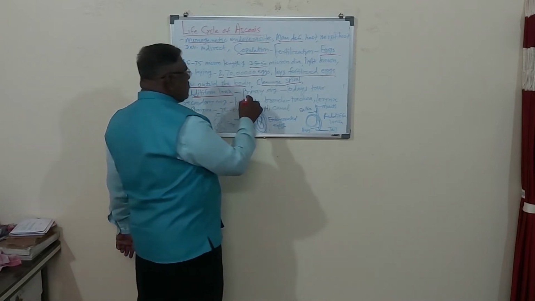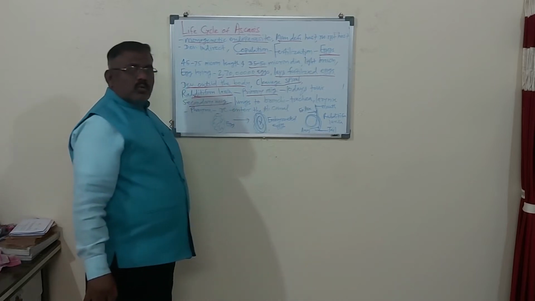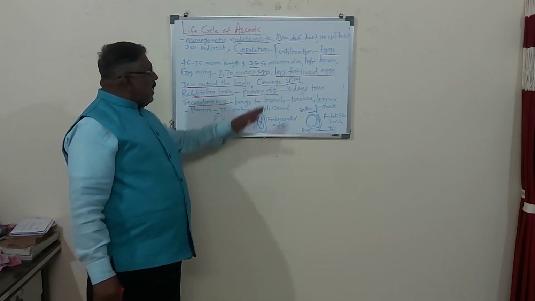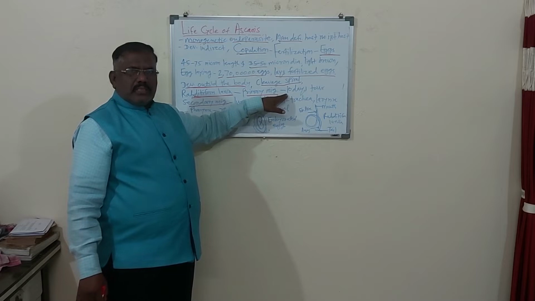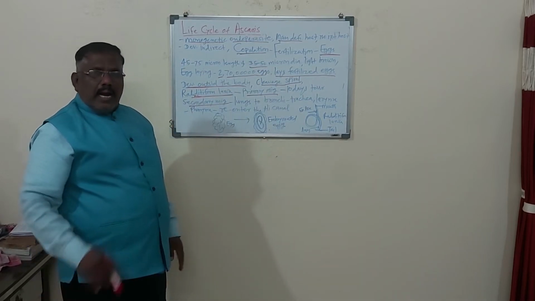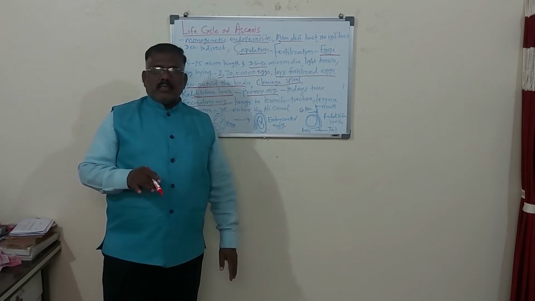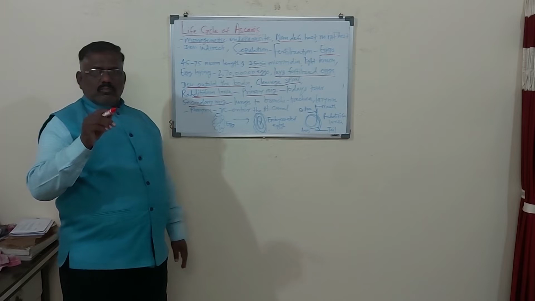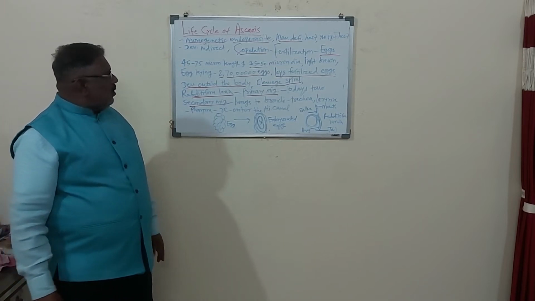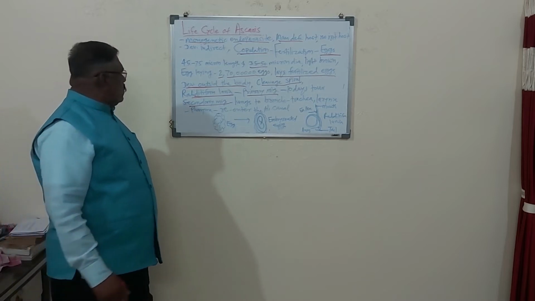First it starts the primary migration, then the secondary migration. Two types of migration are there, and this tour is of 10 days. From the intestine it goes into the blood circulation, and in the blood circulation it flows with the circulation or blood pressure. So it goes through the complete circulation.